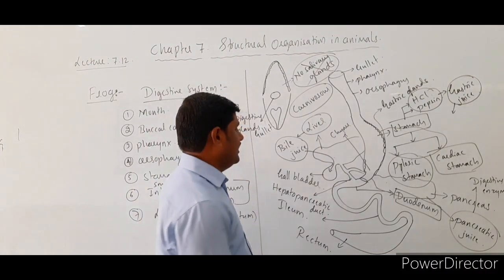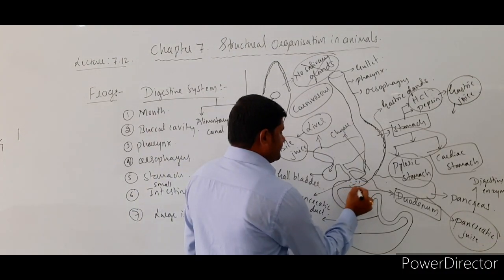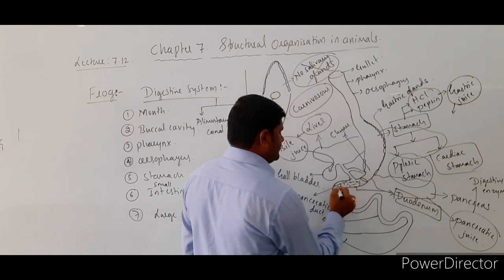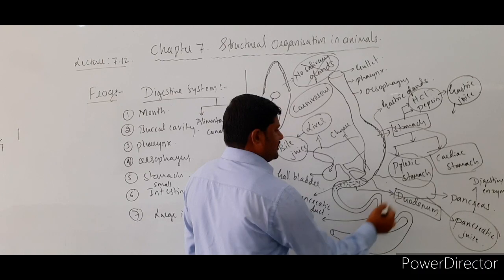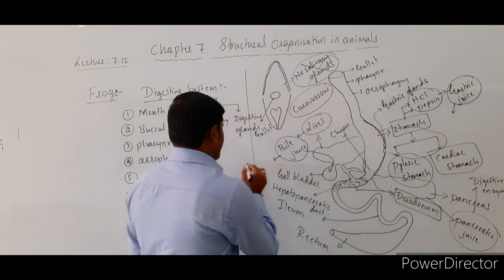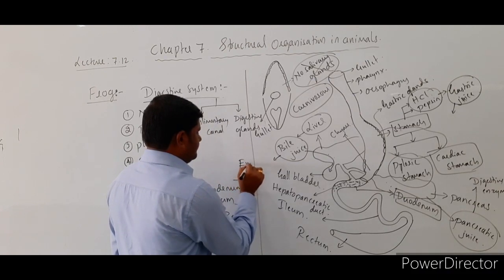Okay, whenever the chyme, the partially digested food, passes through this duodenum, it mixes with the pancreatic juice as well as bile juice. Bile juice helps in emulsification of fats.